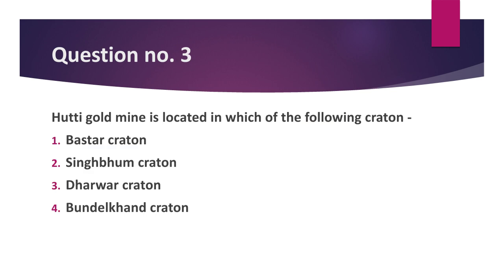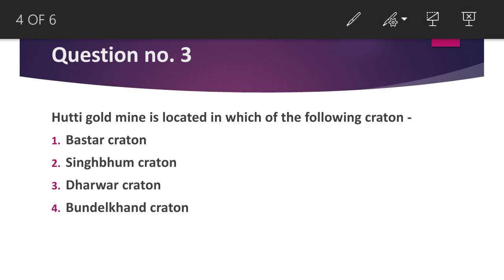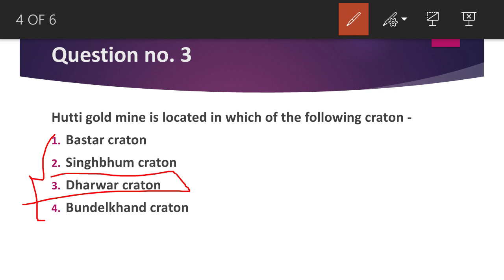Now the third question is, Hatti gold mine is located in which of the following cratons? So we have 5 cratons. Out of those, 4 are given in this question: Bastar craton, Singhbhum craton, Dharwar craton, and Bundelkhand craton. The Dharwar craton contains most of the gold, and in this craton we have 2 mines, Kolar gold field and Hatti gold field.